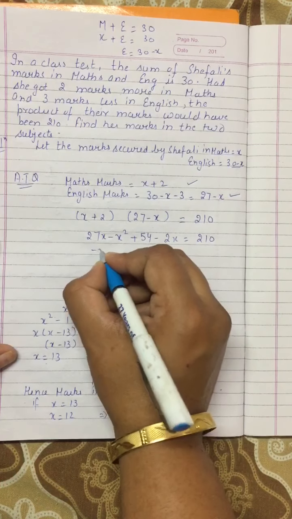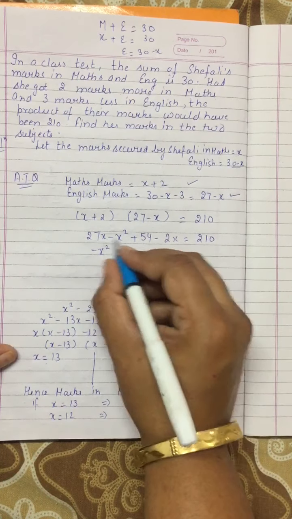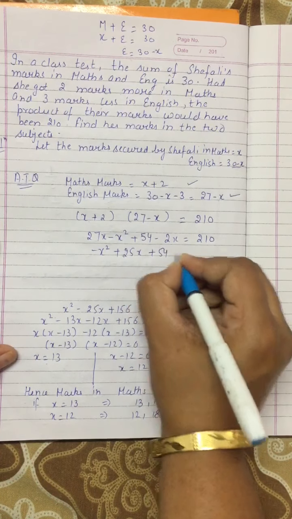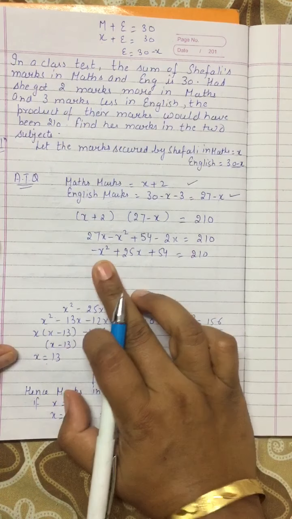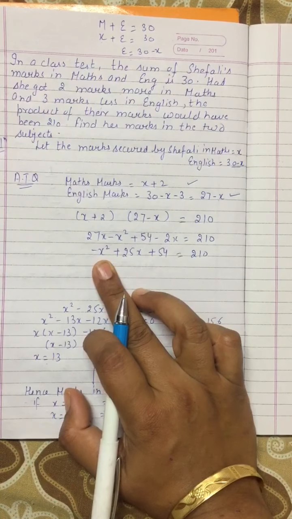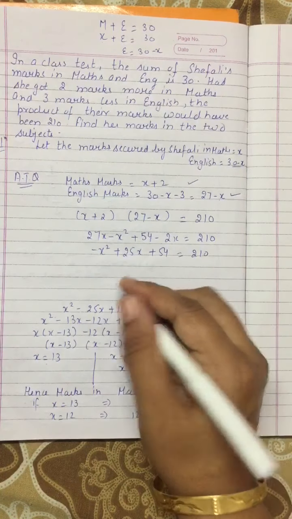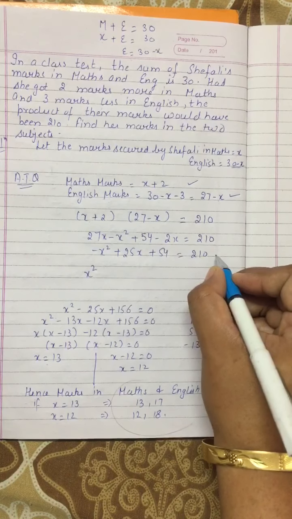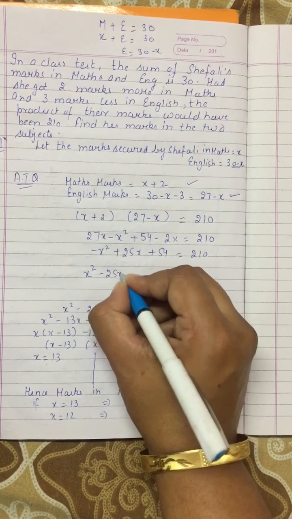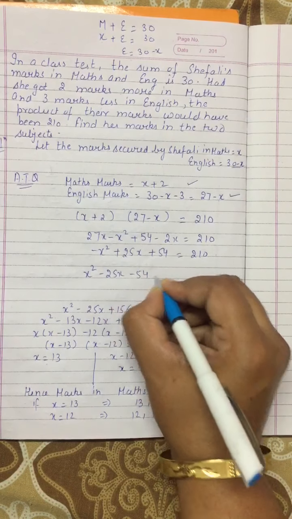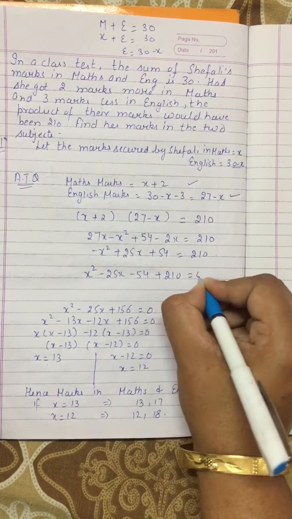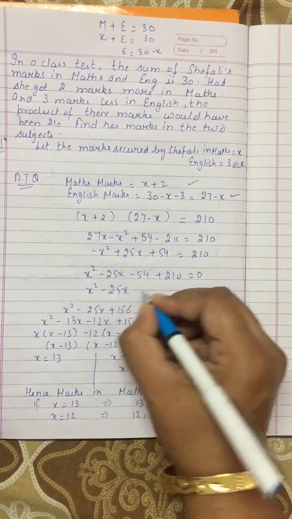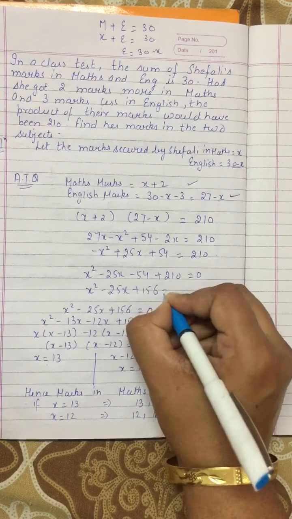Take minus x square as such, then 27x and minus 2x will be 25x plus 54. Try to take this sign as positive. If you want to make this sign positive, take all the terms on the other side. x square goes on the other side, it will become x square, plus 25x goes on this side, it will become minus 25x. 54 goes on this side, minus 54, plus 210 equals 0. When you add it, you will get x square minus 25x plus 156 equals 0.